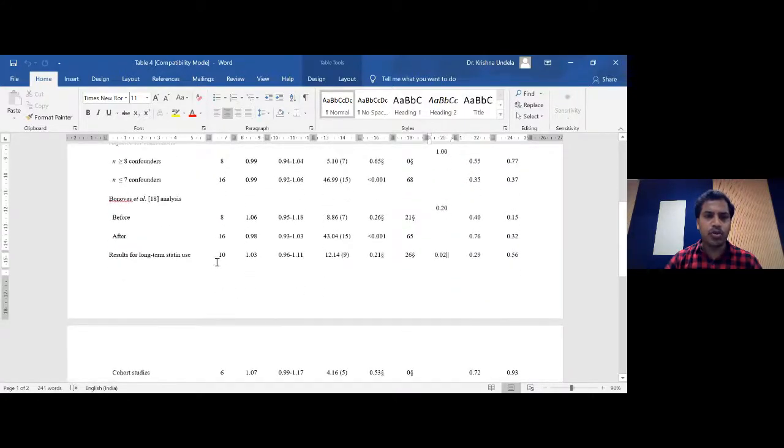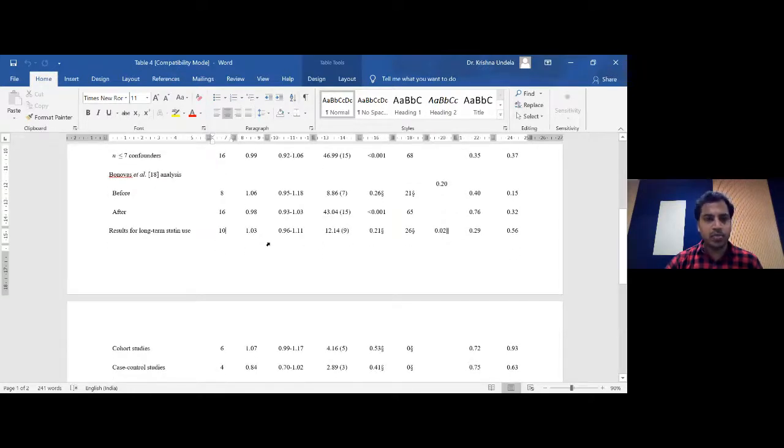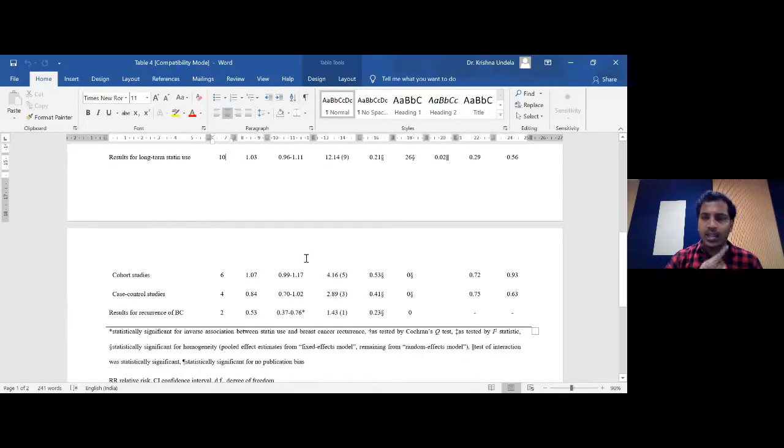And this is the result about the long-term statin use. There are 10 studies which have the information on long-term statin use. And once again, we found there is no significant association, because the pooled relative risk is 1.03, and the confidence interval is 0.96 to 1.11. So here once again we got to know that even if people are using statins for a longer time, maybe 5 years or 10 years, they do not have any association with breast cancer. That's what we understand.